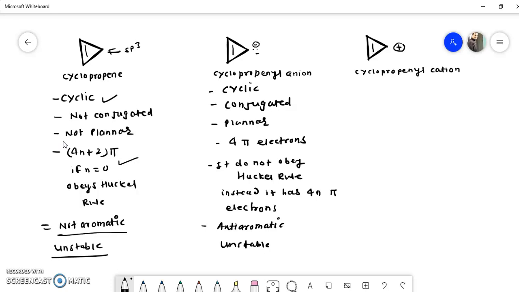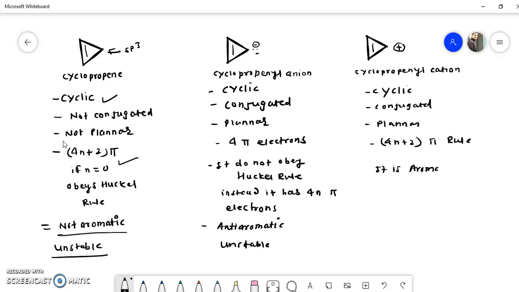Now if we consider its cation, cyclopropenyl cation, which we have seen in the previous videos, it is cyclic. Okay, it is conjugated. Again it is planar, and it obeys the 4n plus 2 pi electron rule. So we can say that it is an aromatic compound, and it is stable. So in this way we can explain the non-aromatic, anti-aromatic and aromatic behavior of the compound. Okay, we'll see a few more examples.